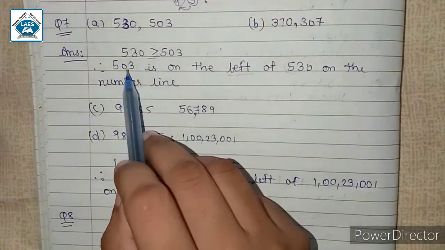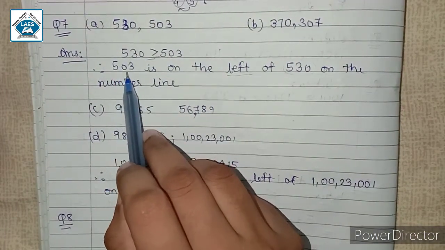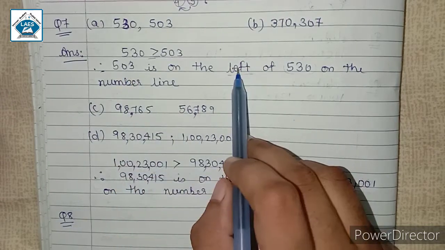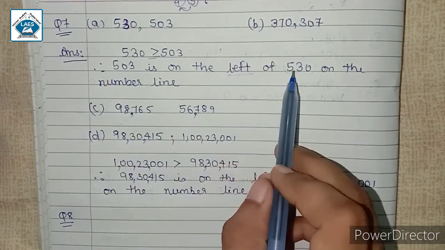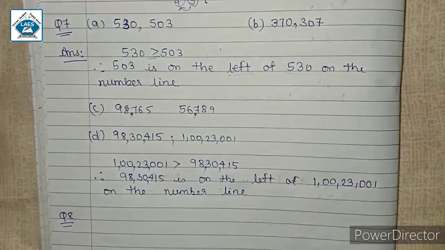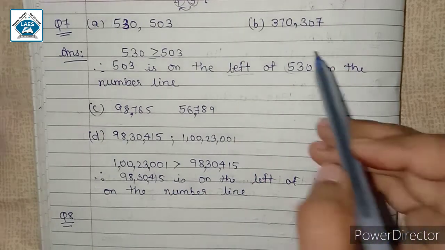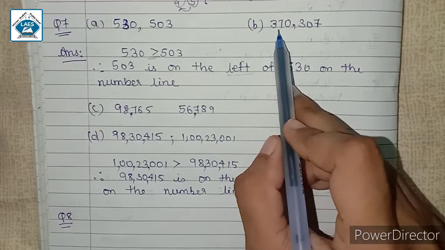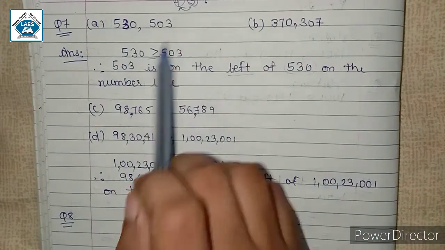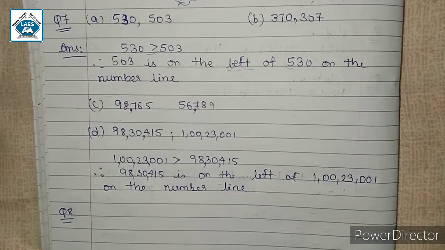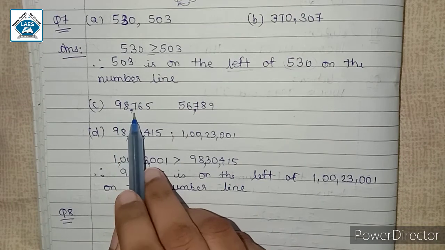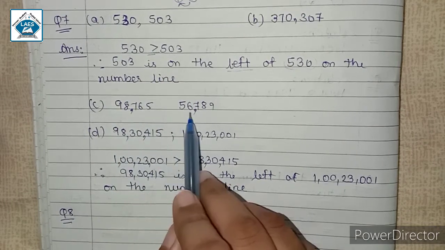Similarly, इसीलिए 503 will be on the left. जो छोटा number होता है वो left में होता है बड़े number का. So that's why this will be the reason. In the same way we have to solve for question number B and write the statement. This is almost similar. In C we have 98,765 and